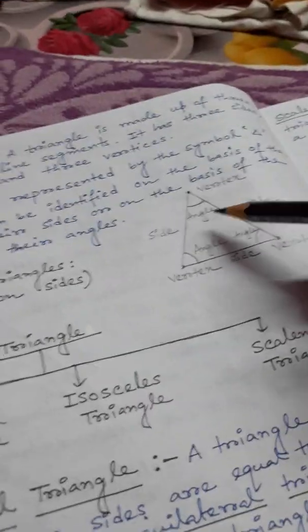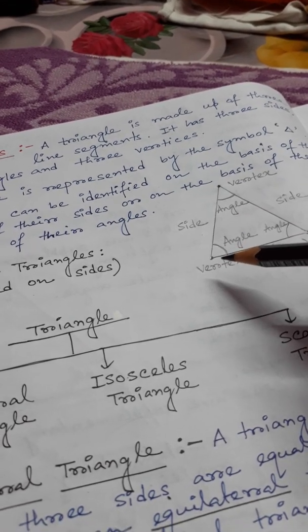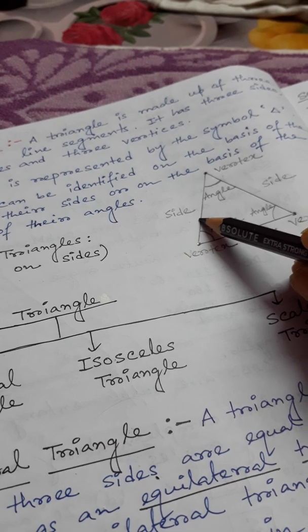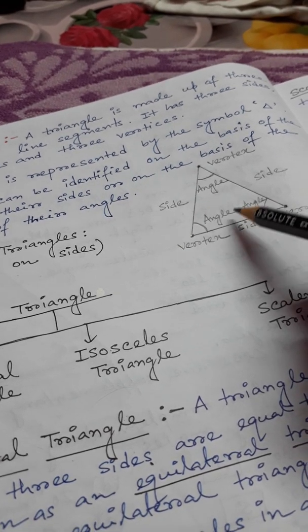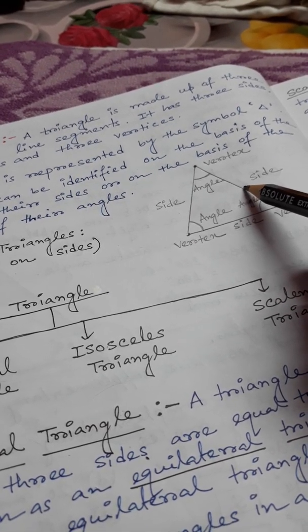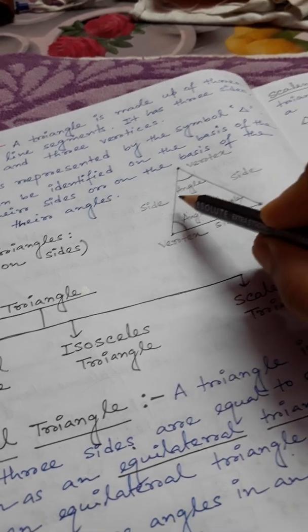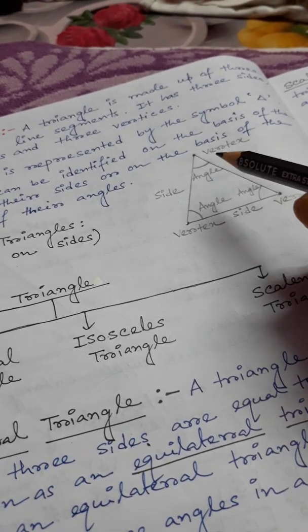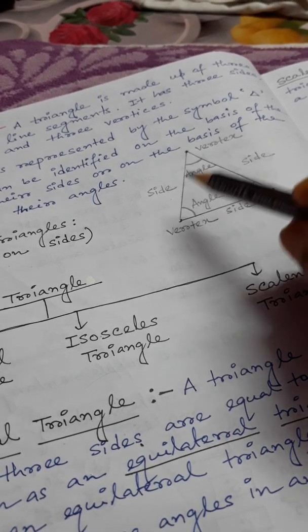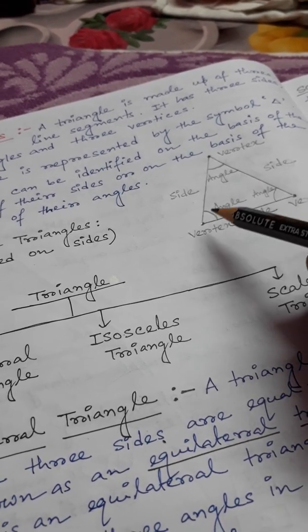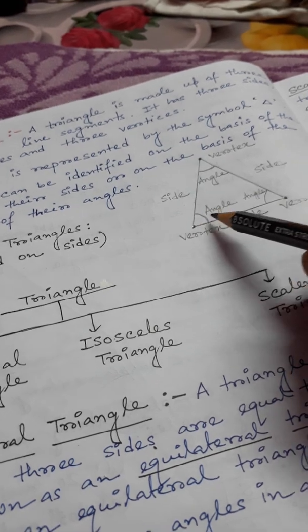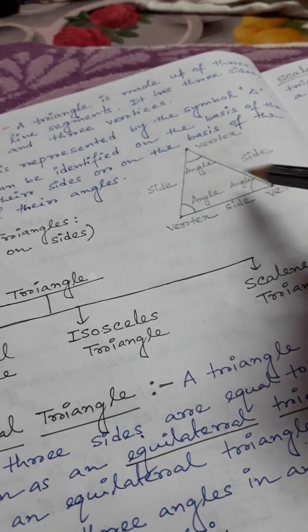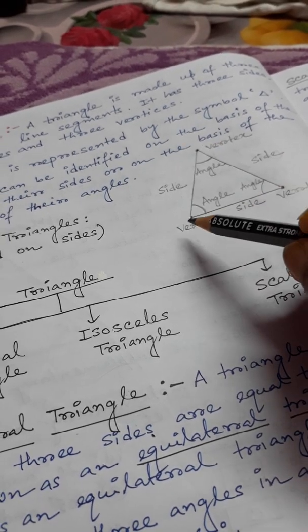You see here, a triangle is made up of 3 line segments. This is one line segment, this another, and this is the third line segment. So for making a triangle we need 3 line segments. And you see it has 3 angles: 1 angle, 2 angle and 3 angle. So 3 angles, 3 sides and 3 vertices.